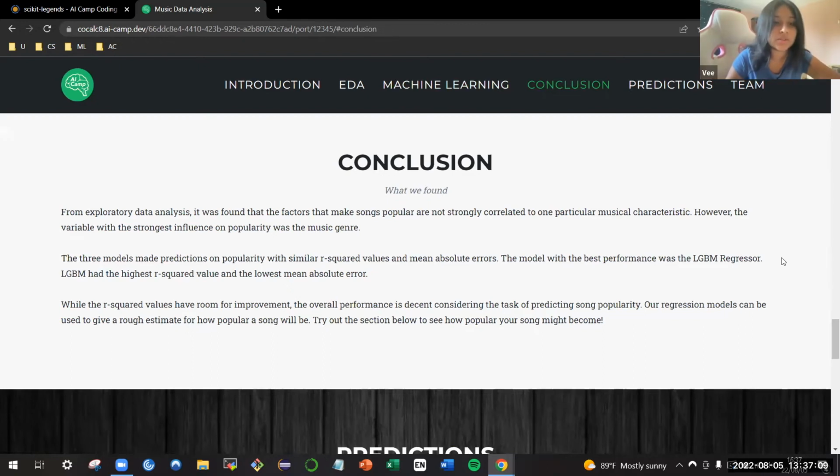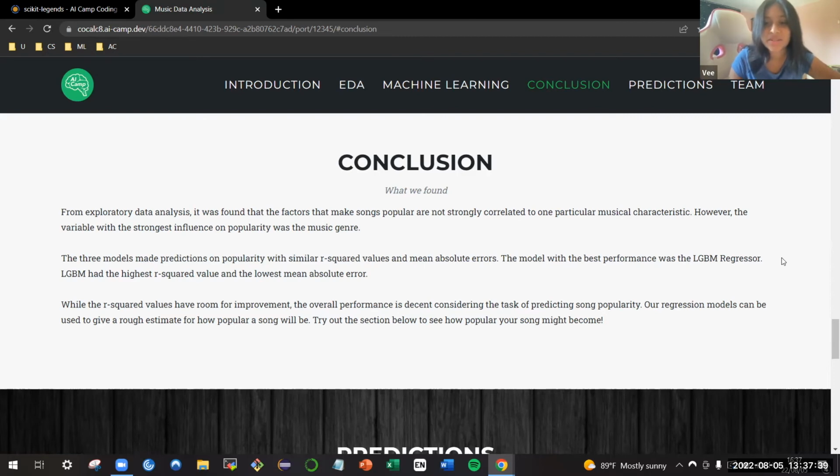For a conclusion, this is what we found. From exploratory data analysis, it was found that the factors that make songs popular are not strongly correlated to one particular musical characteristic. However, the variable with the strongest influence on popularity was the music genre. The three models made predictions on popularity with similar R-squared values and mean absolute errors.